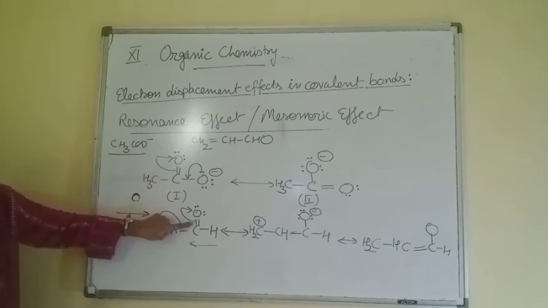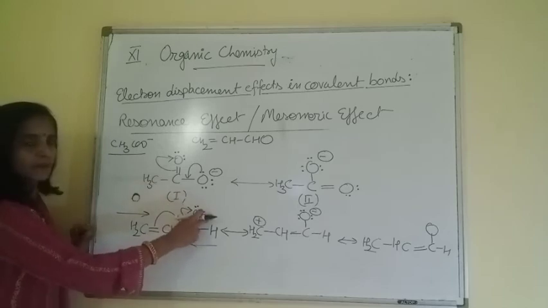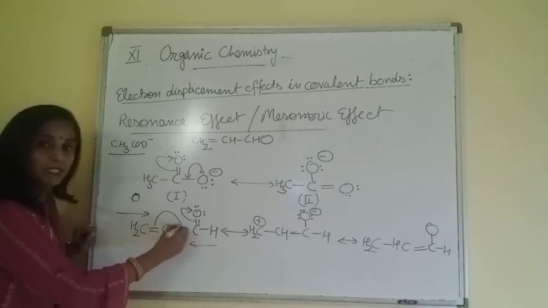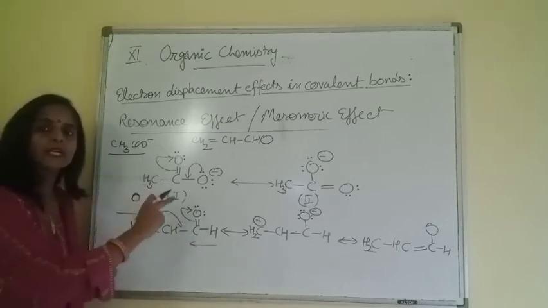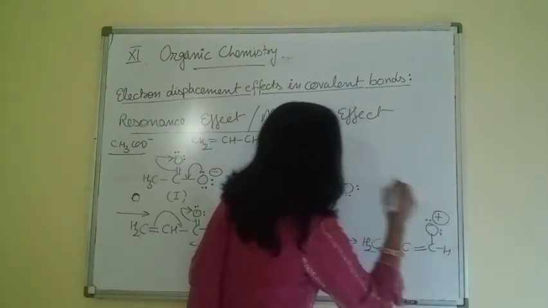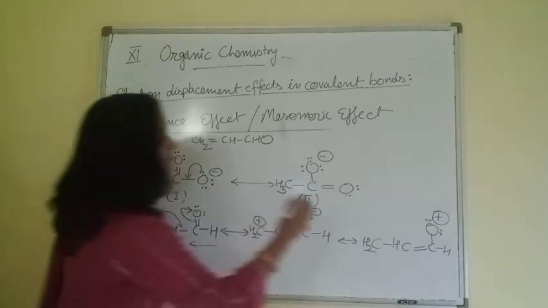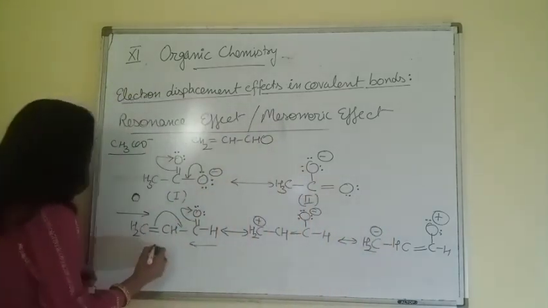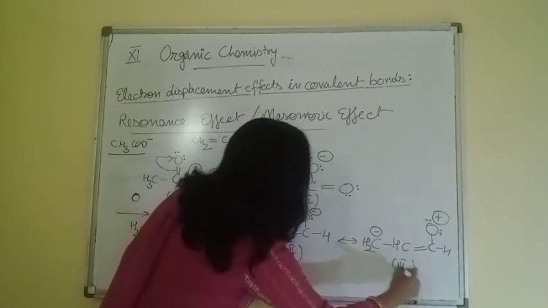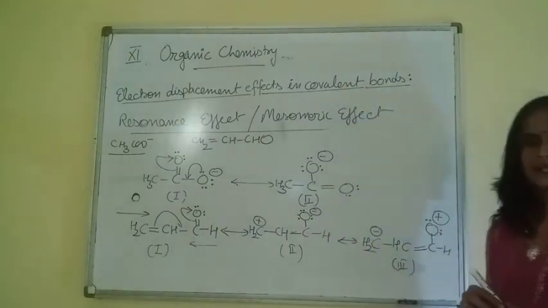Now check the charges, beta. There were 2 lone pairs on this oxygen, and as this oxygen has released this pi electron to carbon, due to loss of electron, it becomes positive now. So a positive charge on this oxygen. And then this pi electron is transferred on this carbon, so this carbon becomes negative. So these are 3 resonating structures. And now we decide the stability order by using those parameters which we discussed already.